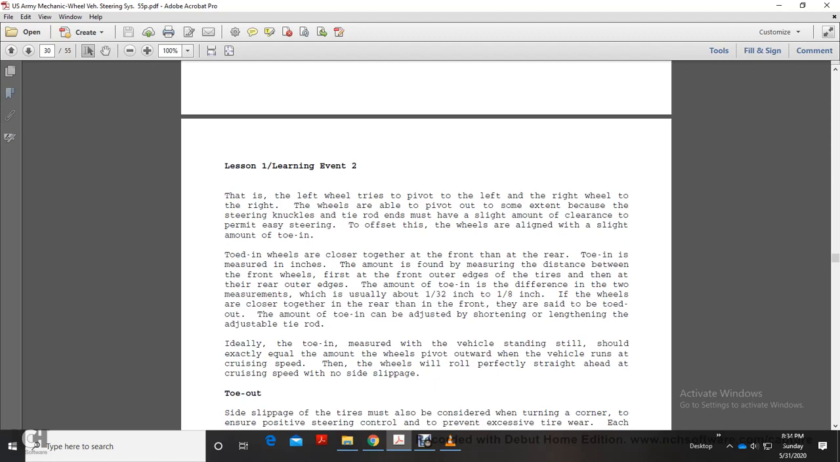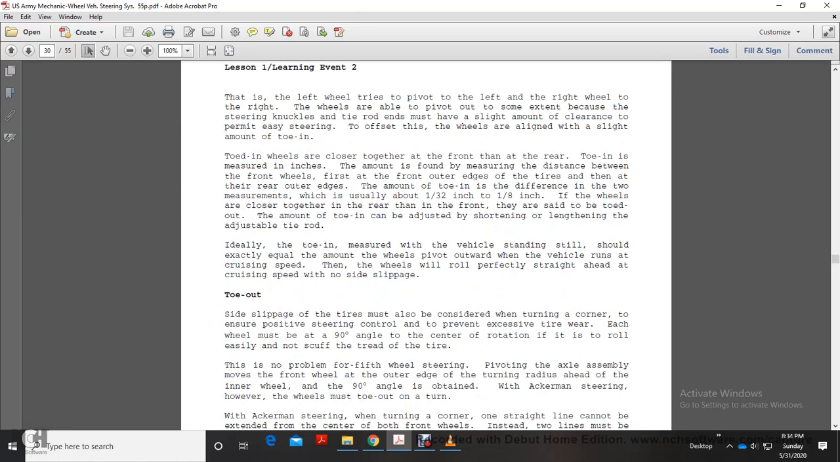It is found by measuring the distance between the front wheels, first at the front outer edge of the tires, then at the rear outer edge. The difference between the two measurements is the amount of toe-in, which is usually between 1/32 of an inch and 1/8 of an inch. If the wheels are closer together at the rear than at the front, they are said to be toed out. The amount of toe-in can be adjusted by shortening and lengthening the tie rod.